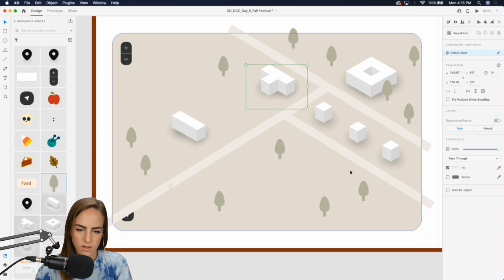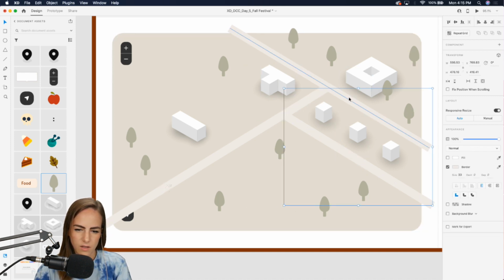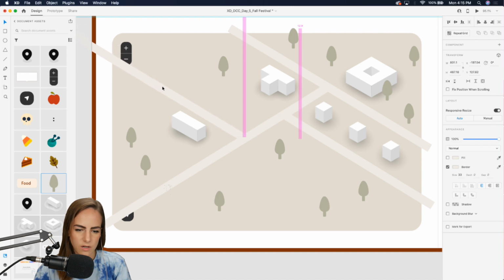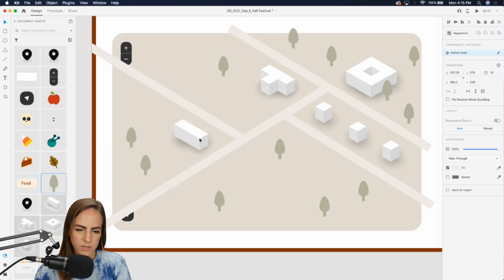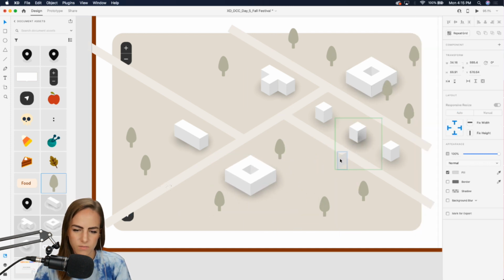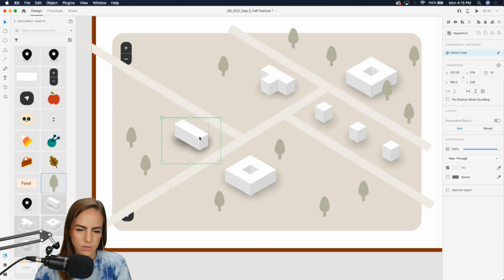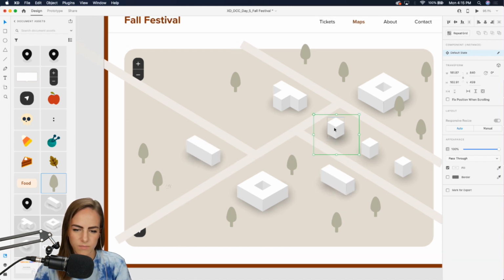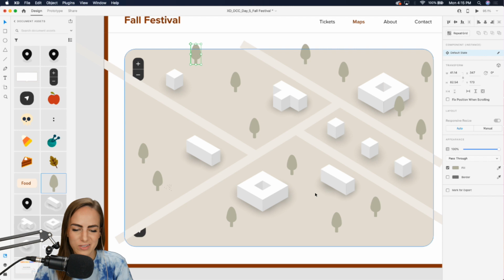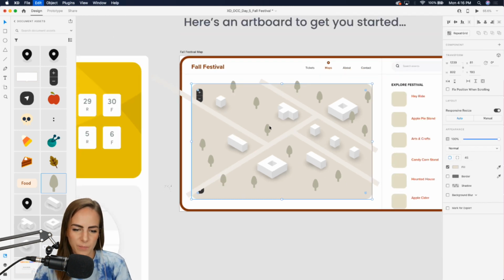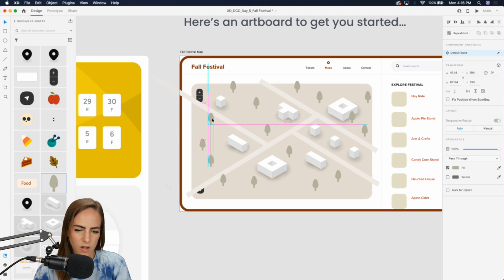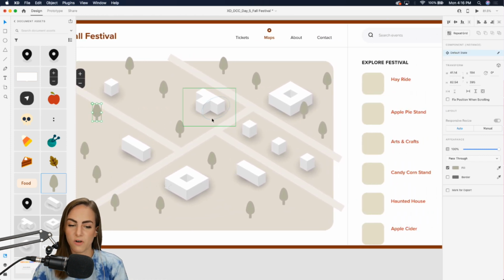Okay. Maybe I'll add another path right here and bring this here. Maybe another one of these squares. Actually, let's do one of these over here. Maybe one of these over here. You get the idea. I'm not going to spend a whole ton of time working on this illustration, but I think that looks pretty good. Okay, so we've got all of our little buildings for our fall festival.